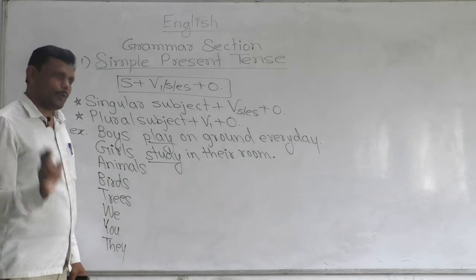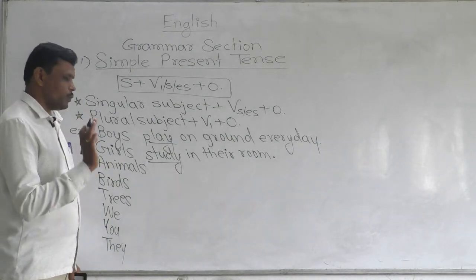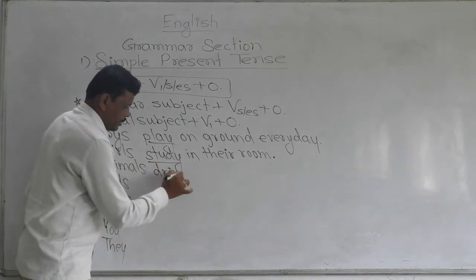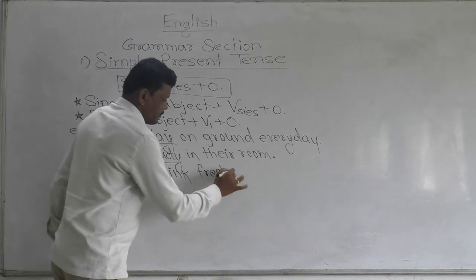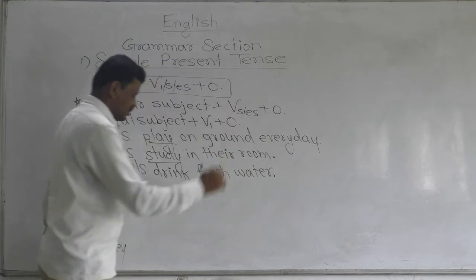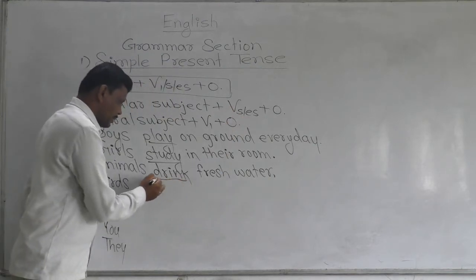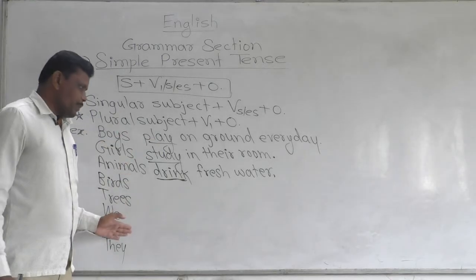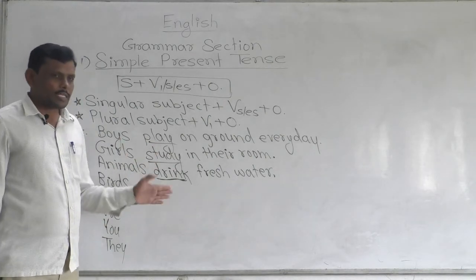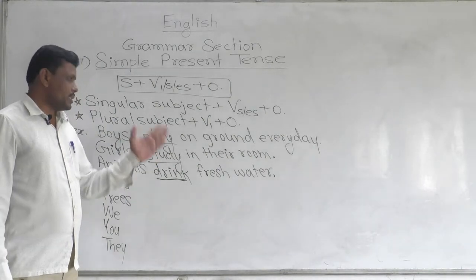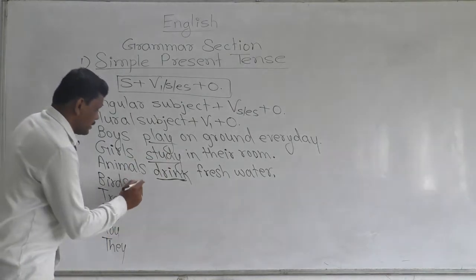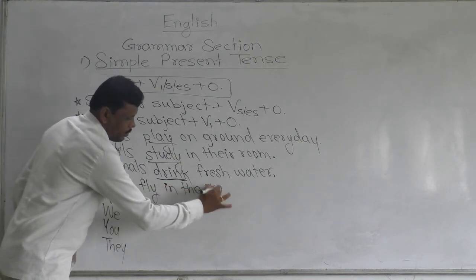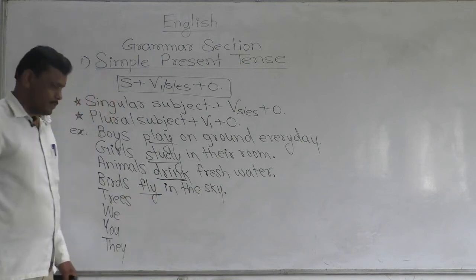Animals is a plural subject. After this plural we have to use base form of verb. Animals drink fresh water, full stop. Drink is the base form. Here, if the subject is plural, there is no need to add s or es to the base form in simple present. Then birds fly in the sky. Okay, here fly is the base form.